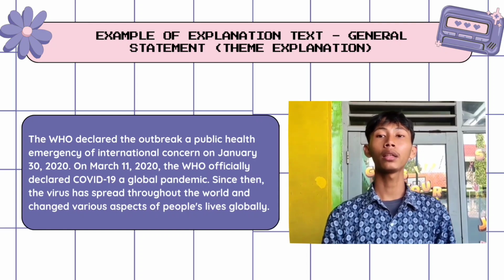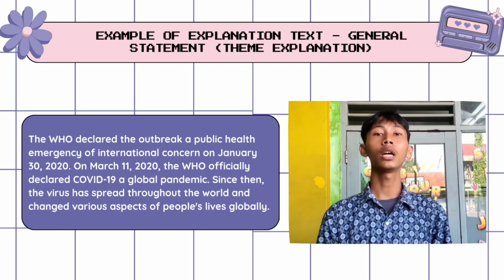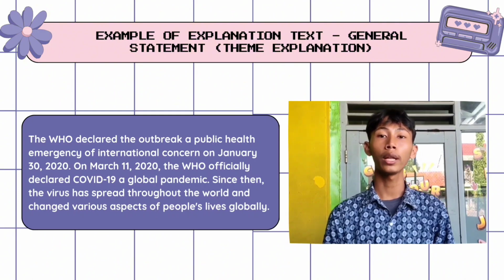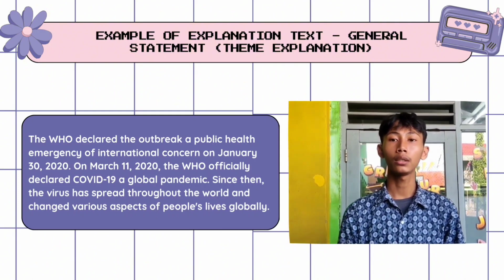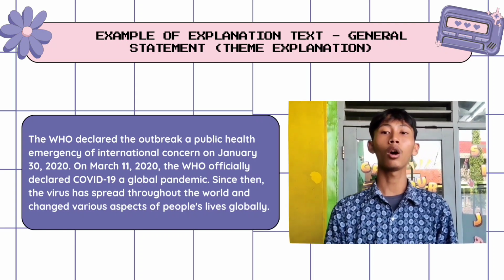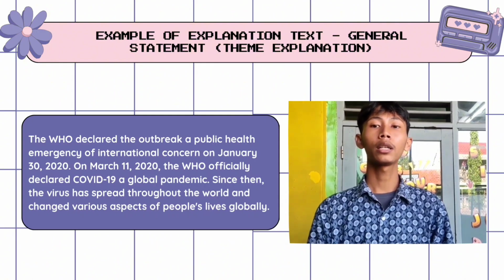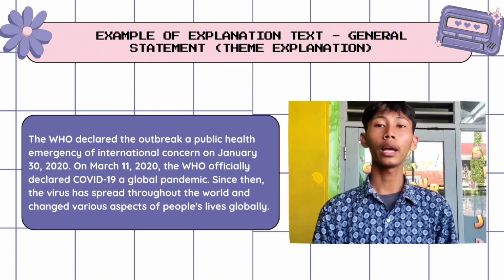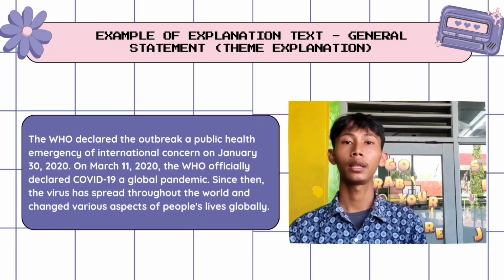The WHO declared the outbreak a public health emergency of international concern on January 30, 2020. Number 9. On March 11, 2020, the WHO officially declared COVID-19 a global pandemic. Number 10. Since then, the virus has spread throughout the world and changed various aspects of people's lives globally.